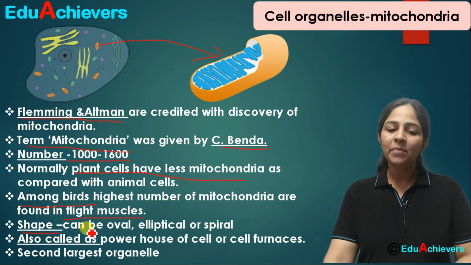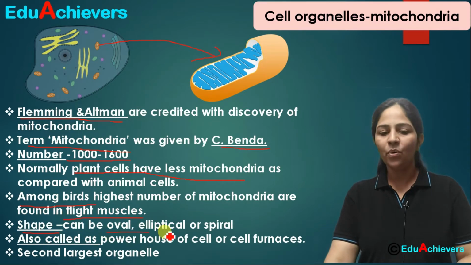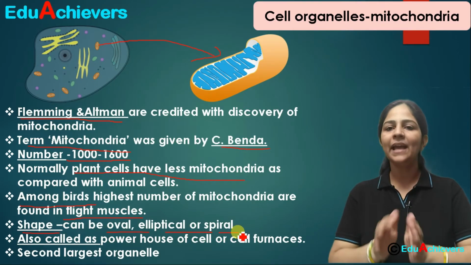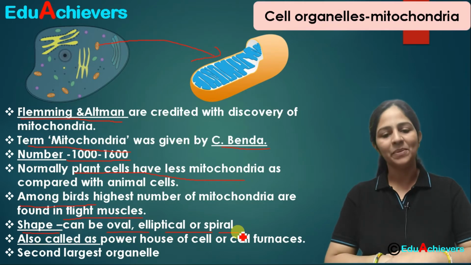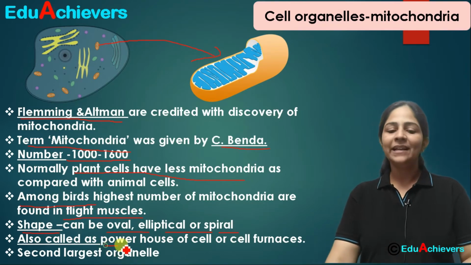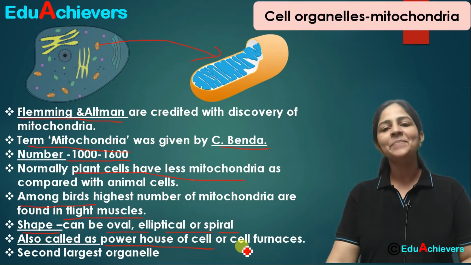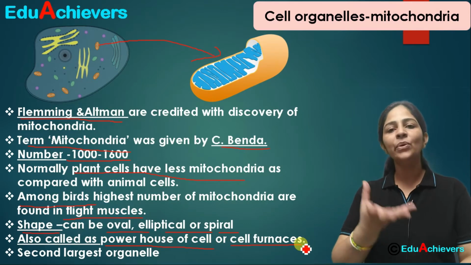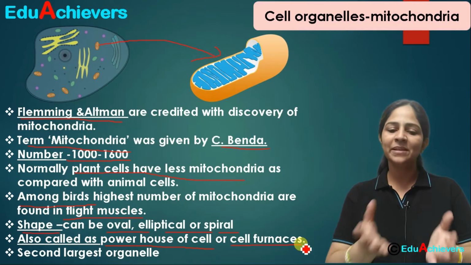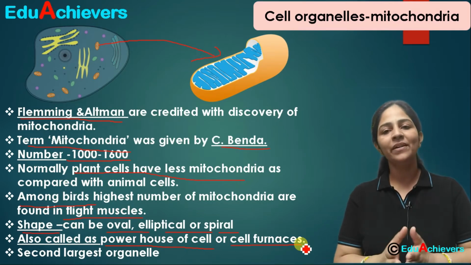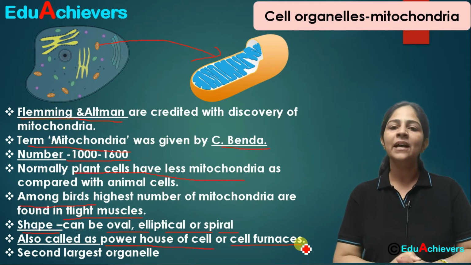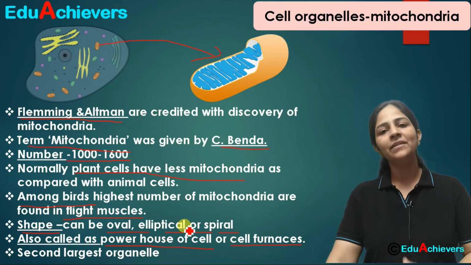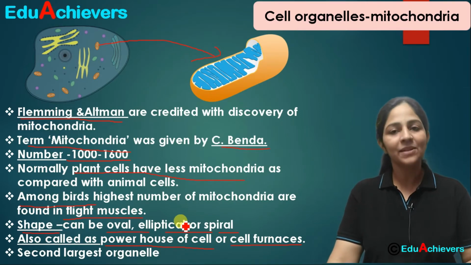Fine. When we talk about the shape of mitochondria, it can be oval, it can be elliptical, and it can be spiral. So oval भी हो सकते हैं, elliptical भी हो सकते हैं, और spiral भी हो सकते हैं. Fine. You're aware that these are also called as powerhouse of cell. Correct? Or cell furnaces. Like in furnaces the fuel burns to give out energy, similarly, in cells the mitochondria is the place where the food is broken down to release energy. Fine. And this is one of the second largest organelle in the cell.